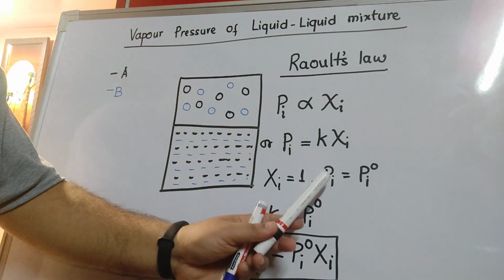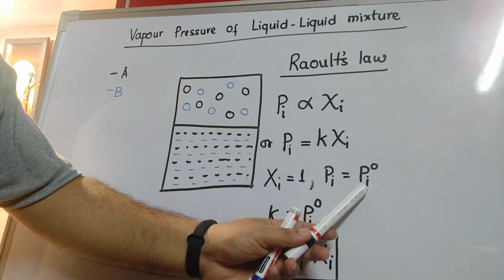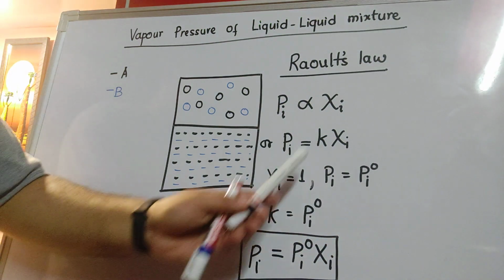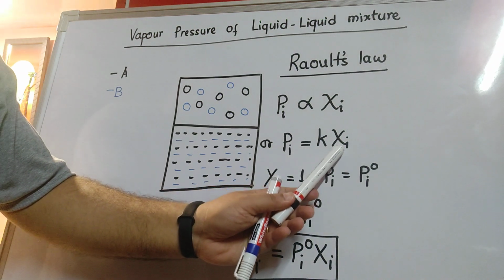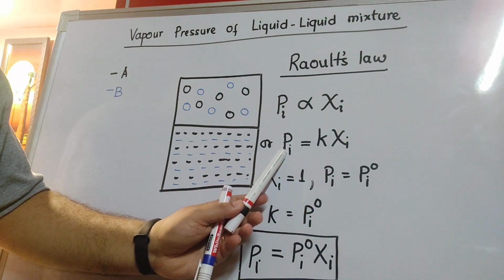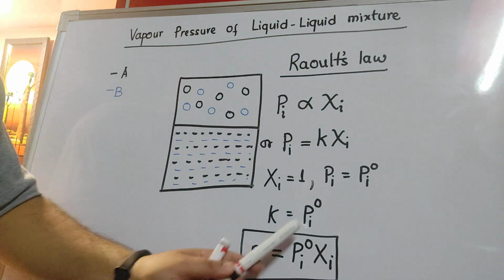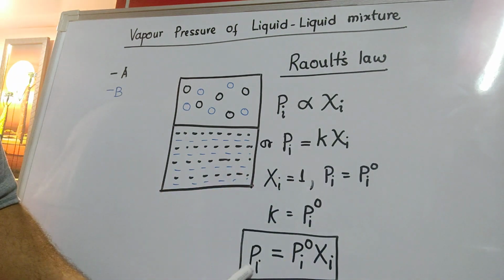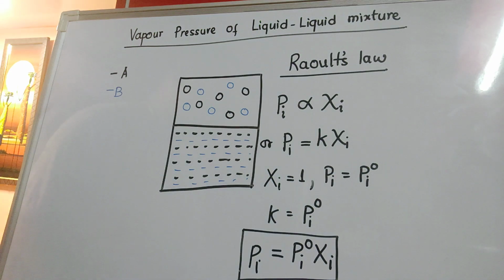In that case, Pi will get its special value Pi degree, which is pure pressure, and this is how, by putting Xi equal to 1 and Pi equal to Pi degree, K takes the value of Pi degree. I put it in the general expression and I get Pi equal to Pi degree into Xi. So this is, as I said, the general expression.